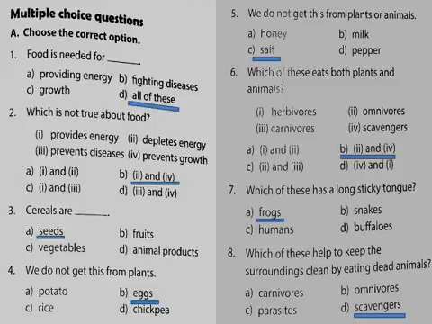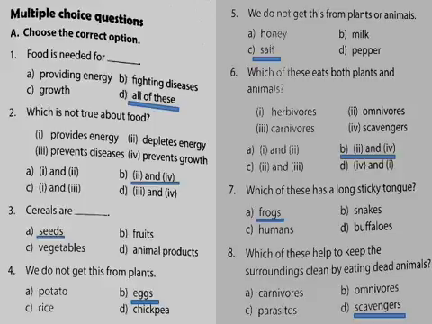It depletes energy. Depleting means removing. Okay. So if you are consuming the food, is it removing your energy? No. So it is what? False. Okay. It prevents growth. Preventing means controlling. If you are consuming food properly, will it prevent your growth? No. So these two are what? False.